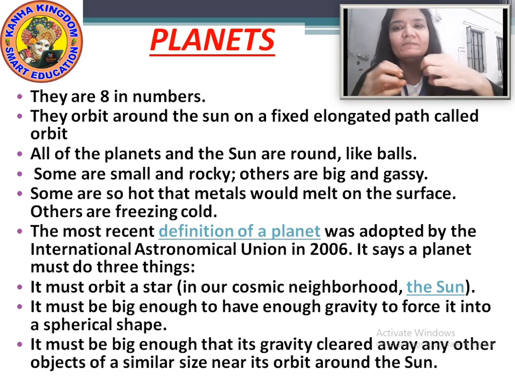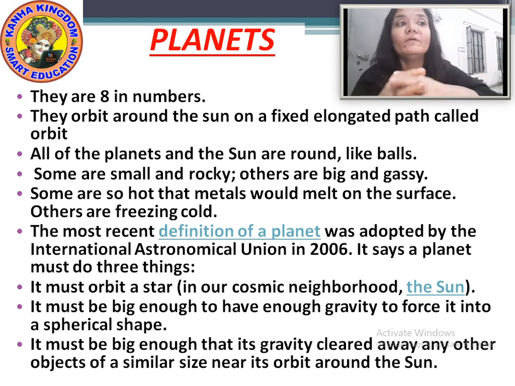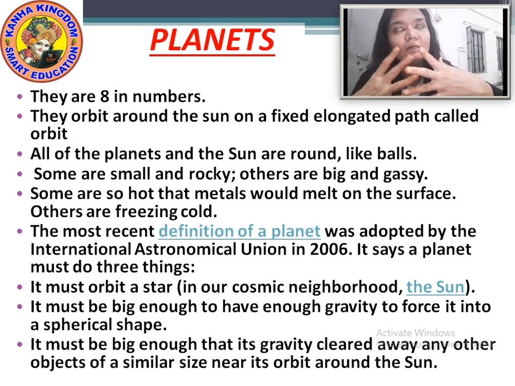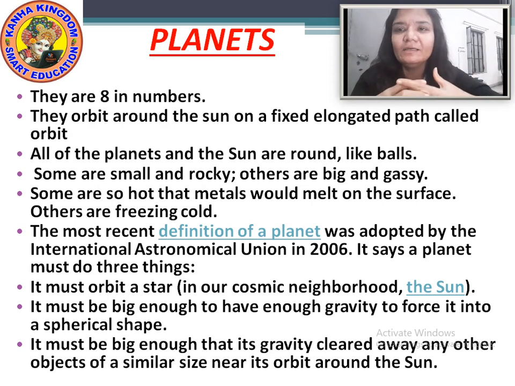Rocky means they are filled with, you can say, like mountains and big stones and like that. Okay. And the big planets like Jupiter, Saturn, Uranus, these planets are big and they are filled with gas. If you go on that planet, they are gassy, you can say.